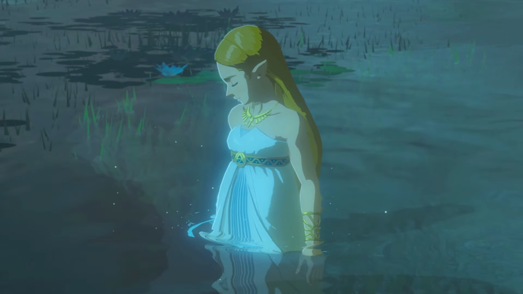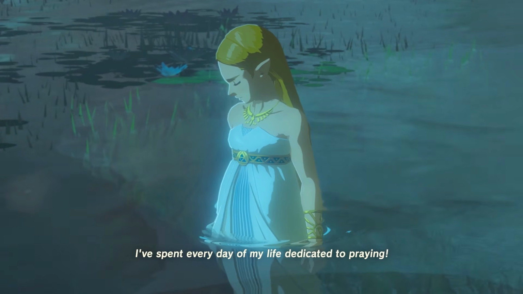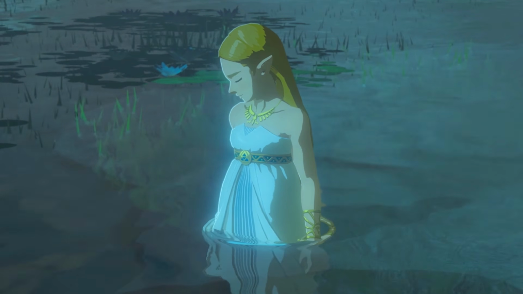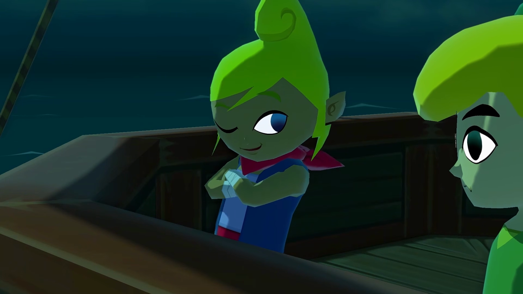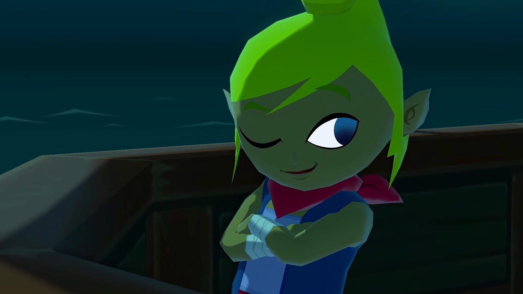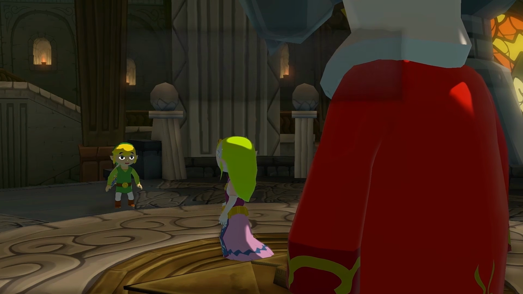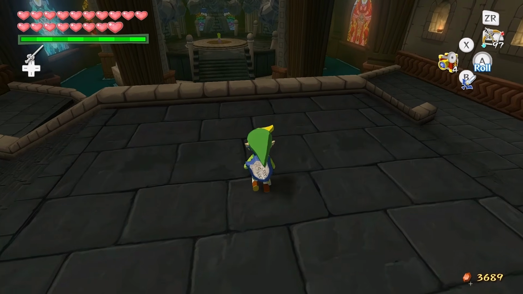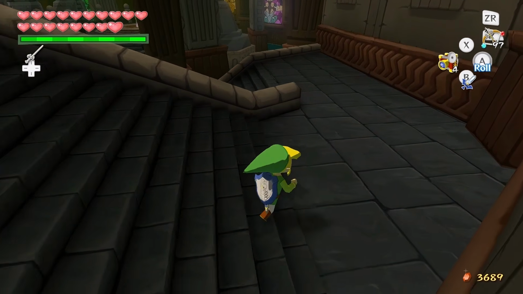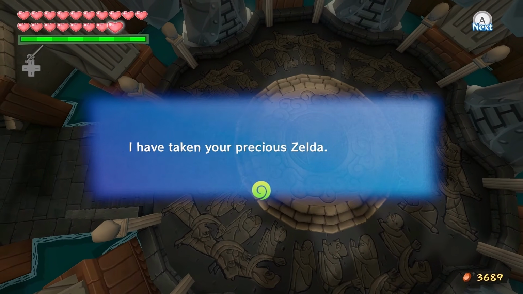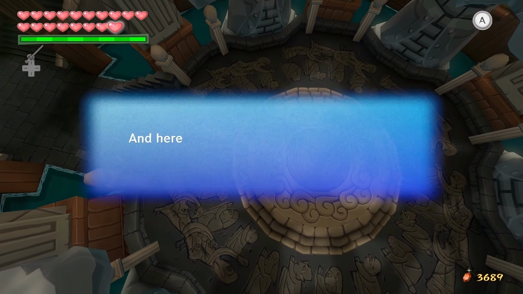Before Breath of the Wild, members of the royal family just had their powers so long as they knew about their lineage. Take Tetra, the princess from Wind Waker. Tetra has spent her whole life on a pirate ship with no knowledge of her true bloodline. When she meets the last king of Hyrule before it was flooded by the Golden Goddesses, she's revealed to be a member of the royal family. After this revelation, the hero goes off to continue his journey while Tetra is left to hide in a sealed room by herself. When the hero returns, it's discovered that she's been kidnapped!